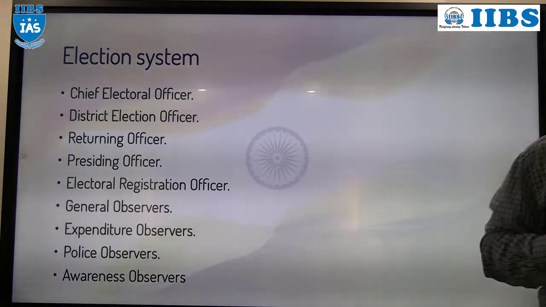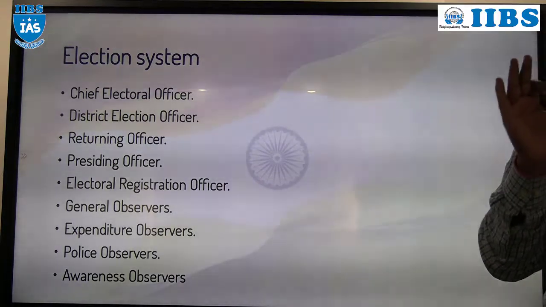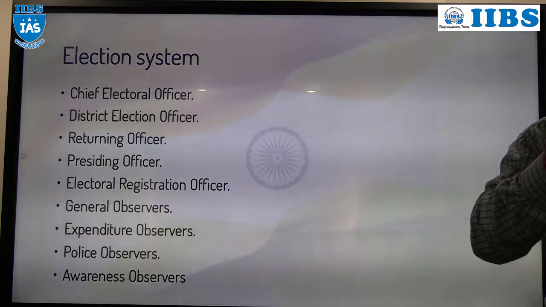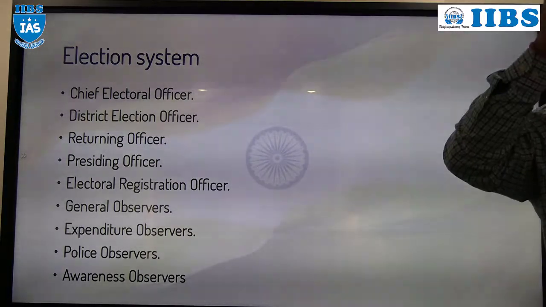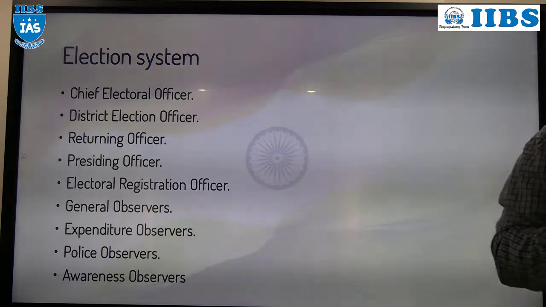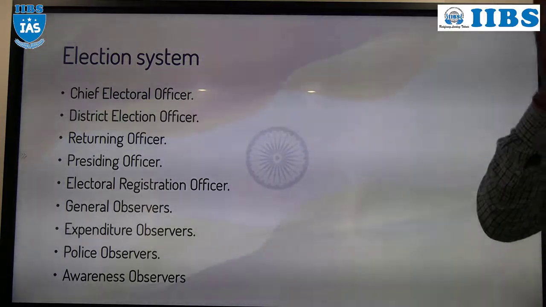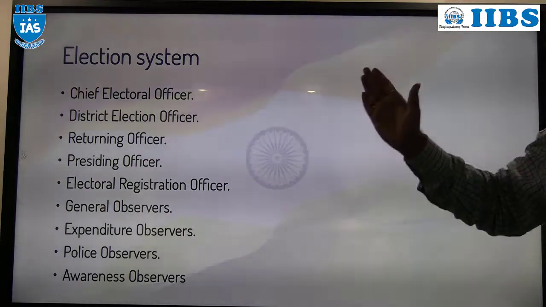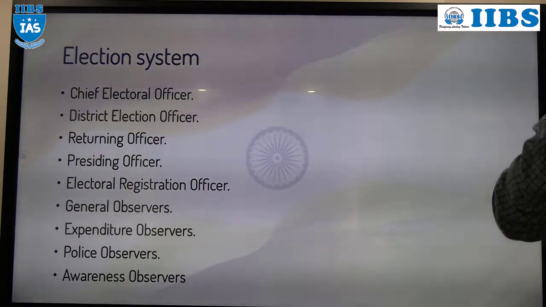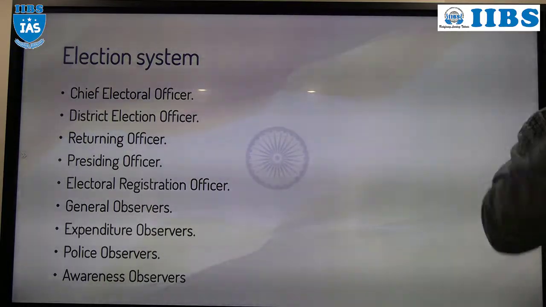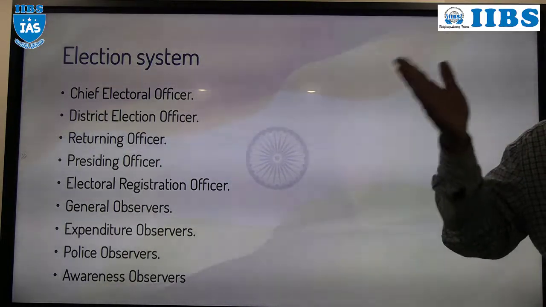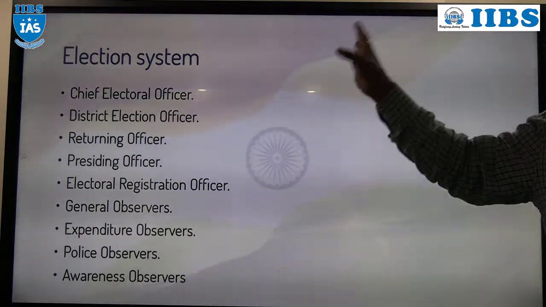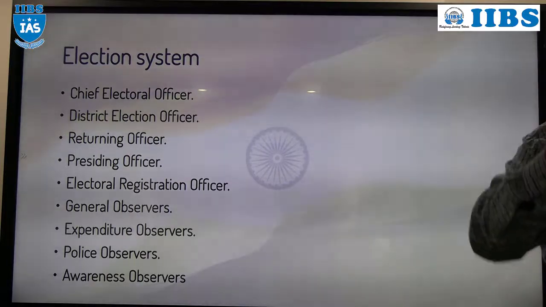Chief Electoral Officer will be appointed by the Election Commission of India to monitor the election at state level. Whether elections are going on in a proper way or not at state level will be monitored and supervised by the Chief Electoral Officer. Who will appoint? Election Commission of India. Who will supervise the CEO? Election Commission of India. Till here you understood?